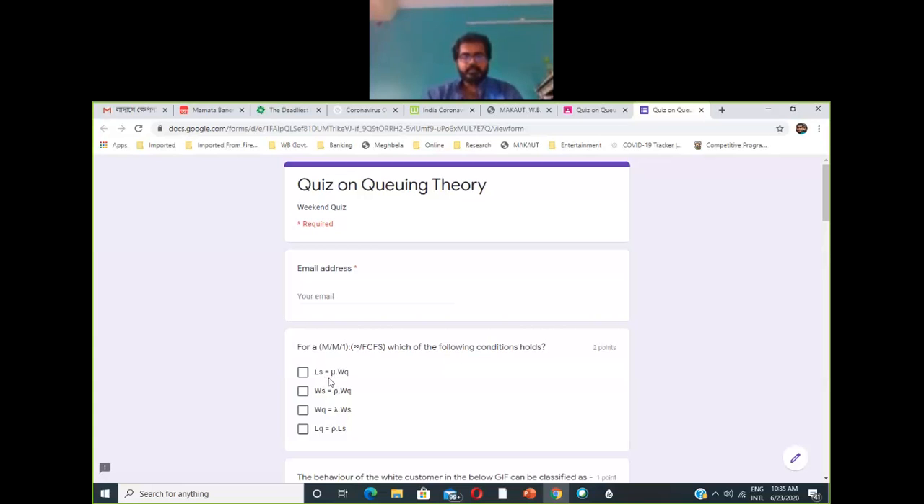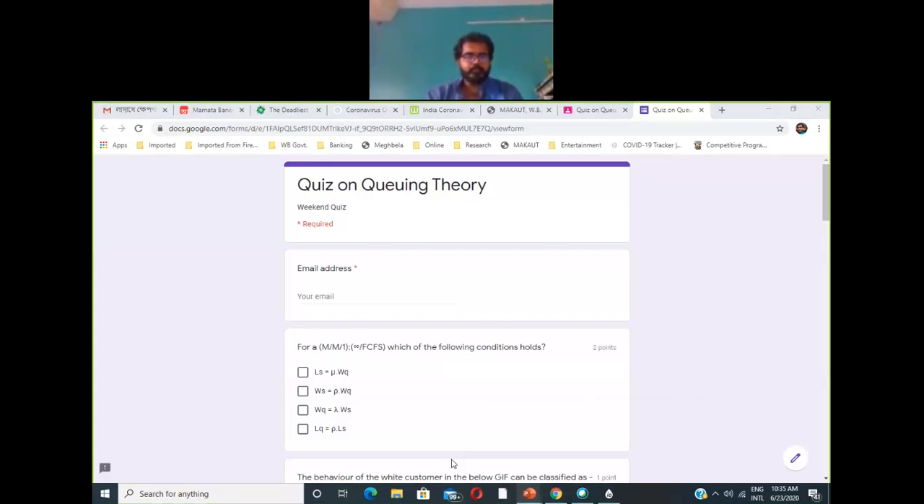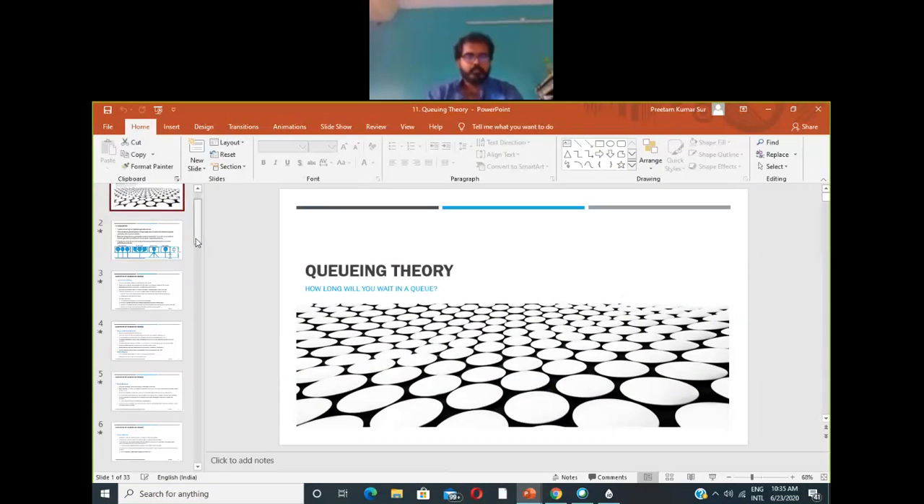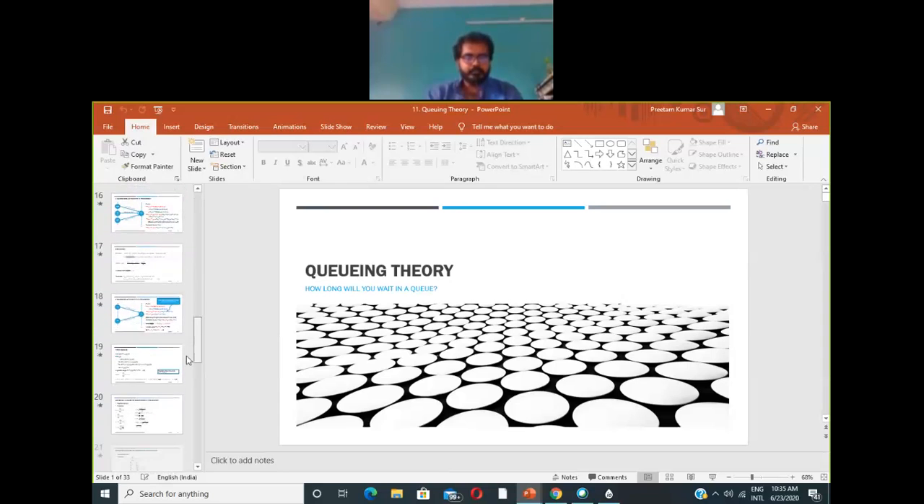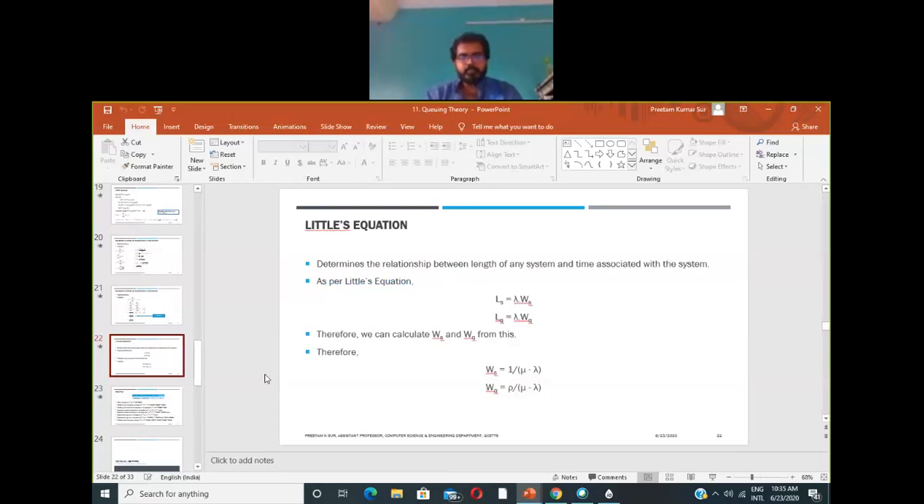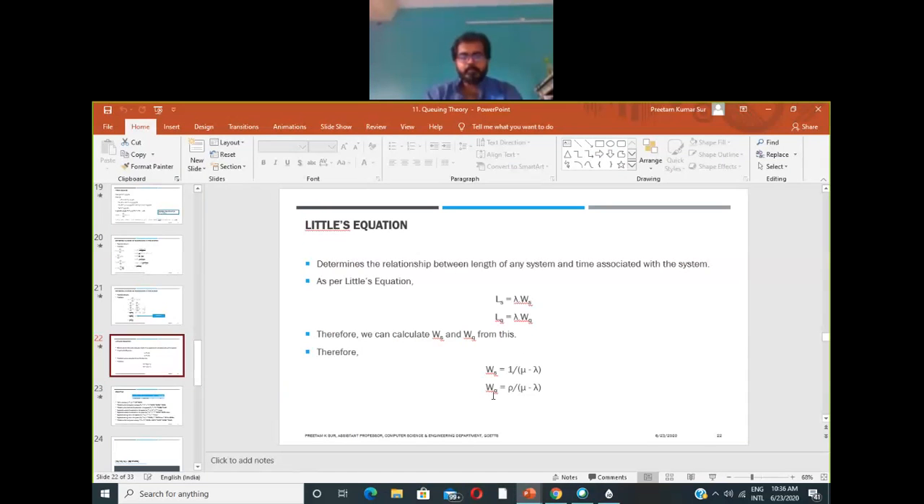So what is given? Ls equals mu into Wq. So let me open the slides on queuing theory. For infinite capacity, these are the formulas that we have, following Little's equation. So what we are doing here is mu into Wq, right? If we multiply mu with Wq, let us write this one.